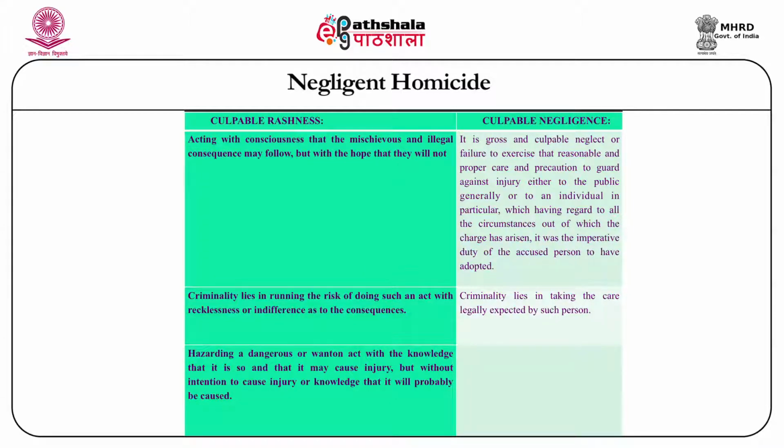So, over here we see that there is failure to exercise due care and caution, or that there is breach of the duty that is imposed upon a person by the law. The criminality in this case lies in not taking the care that the law expects him to take.